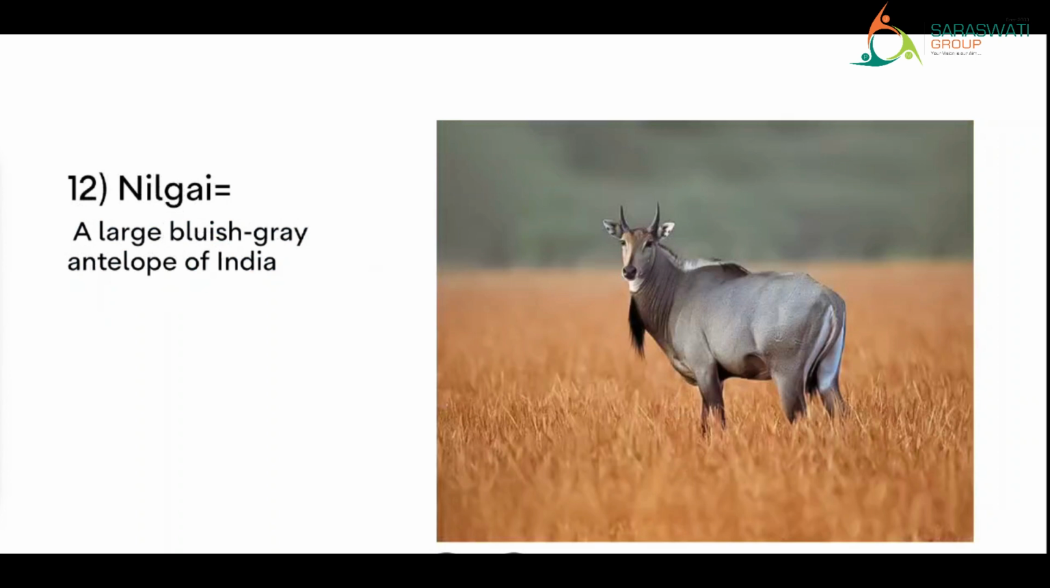Next, nilgai. Nilgai, a large bluish grey antelope of India. It looks just like a cow, but it has bluish grey color and it is normally found in the forest region. This is called nilgai, a large bluish grey antelope of India.